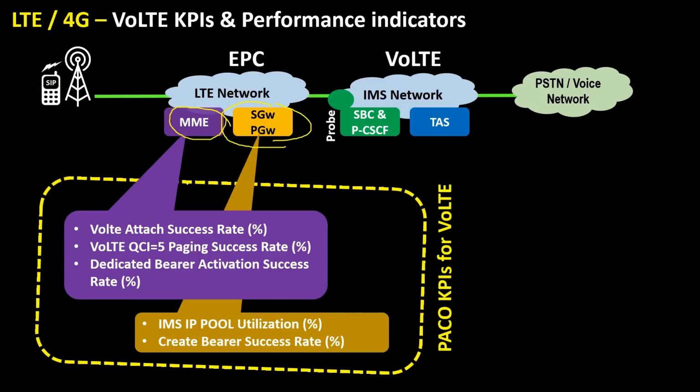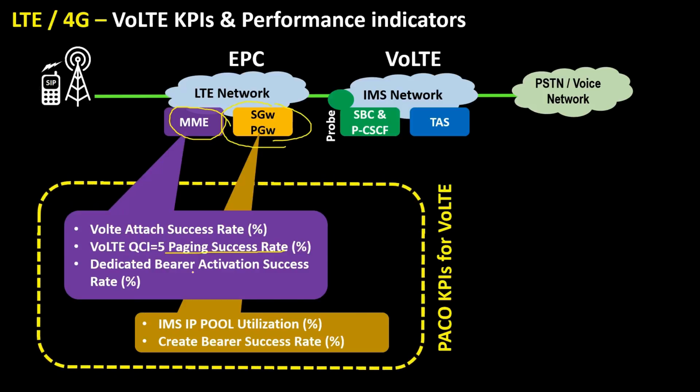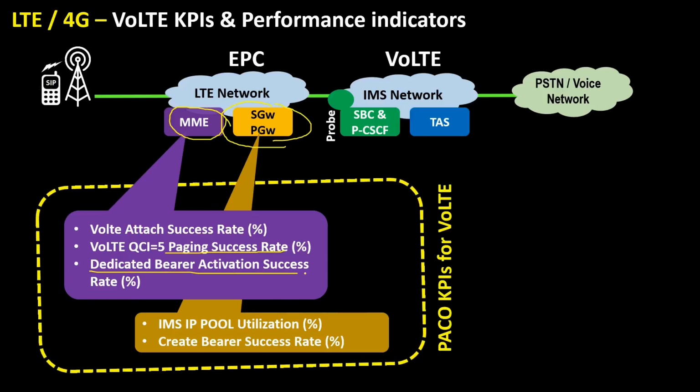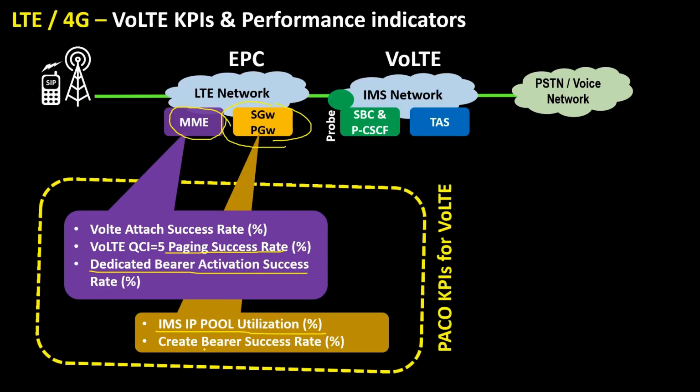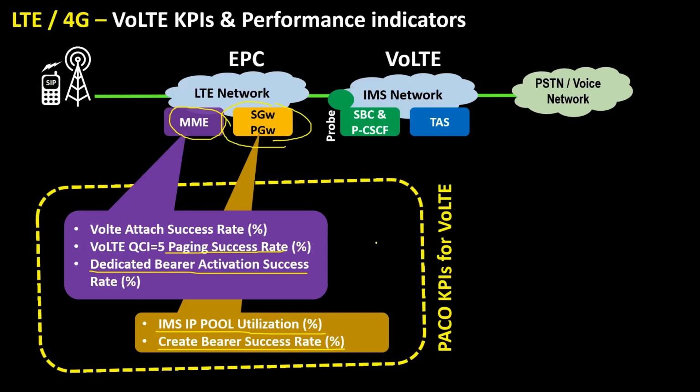MME gives you VoLTE paging success rate. MME gives you dedicated bearer activation success rate. While S gateway or P gateway gives you IMS IP pool utilization, S gateway P gateway also gives you create bearer success rate for VoLTE.